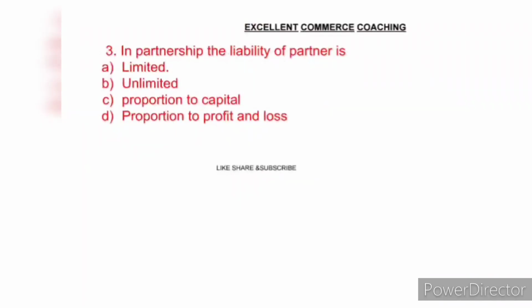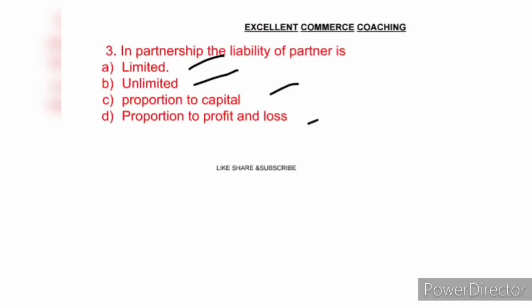Question number 3. In partnership, the liability of partner is: option A limited, option B unlimited, option C proportion to capital, option D proportion to profit and loss.